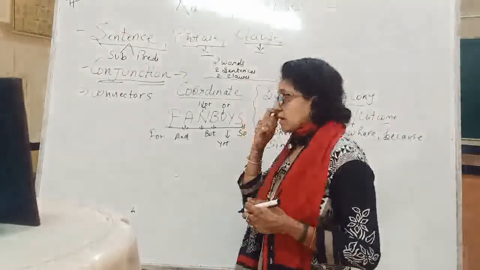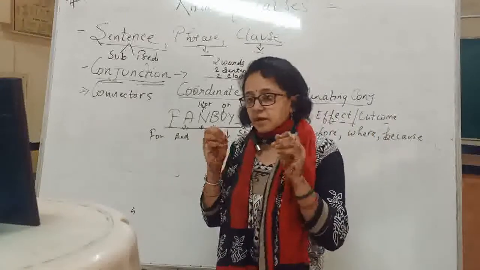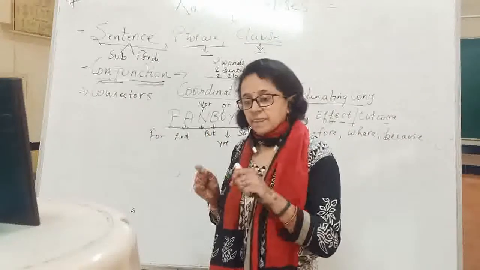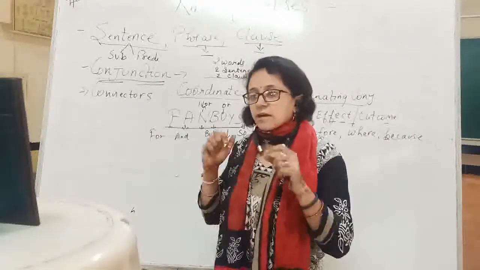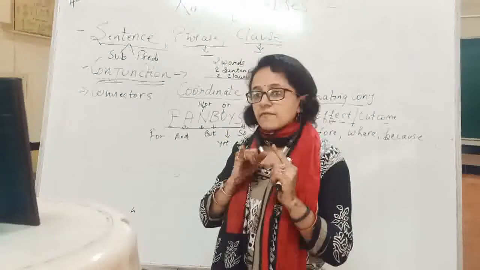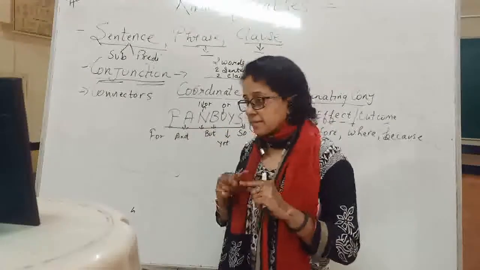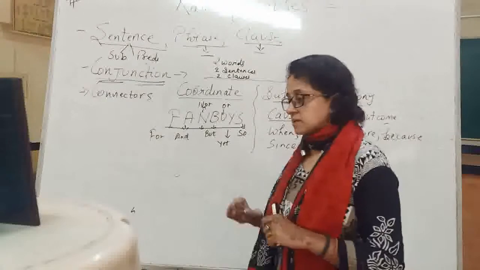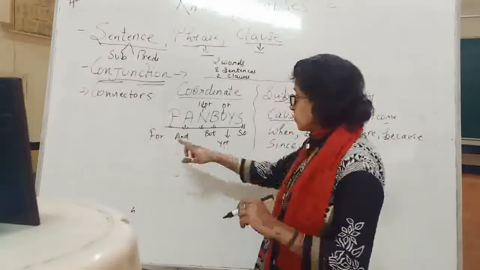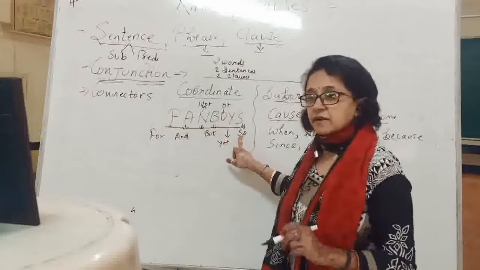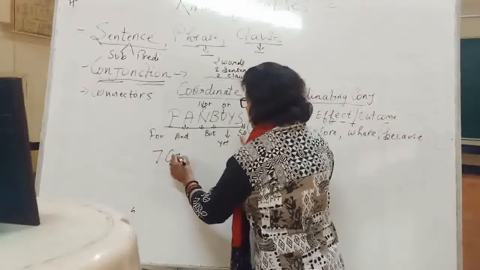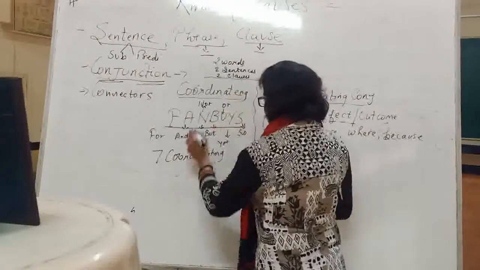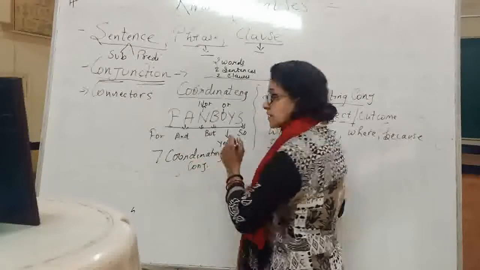Okay. Now see, coordinating conjunction. It's a mnemonic, means short form, that is FANBOYS, wherein F is for, A means and, N means not, B means but, Y means yet, and S means so. So 1, 2, 3, 4, 5, 6, 7. There are only 7 coordinating conjunctions.